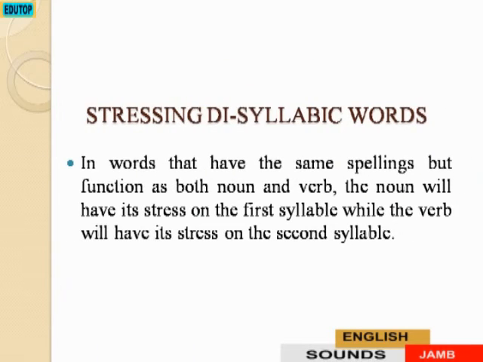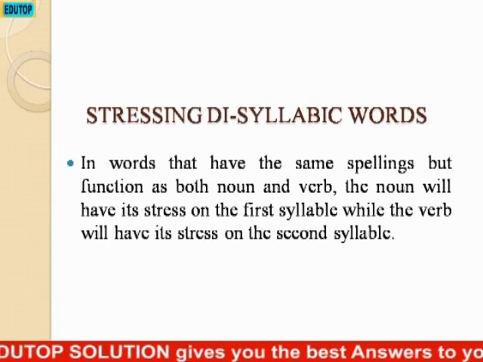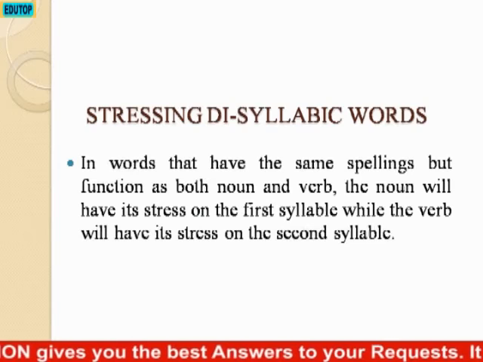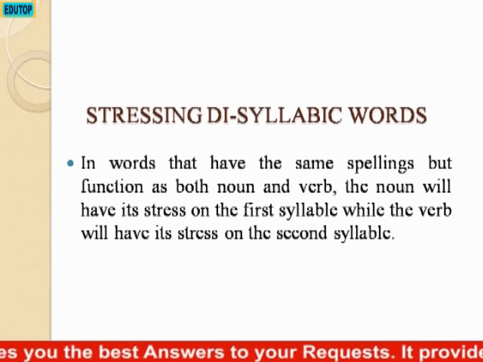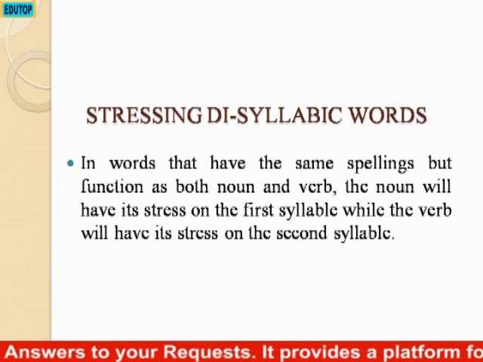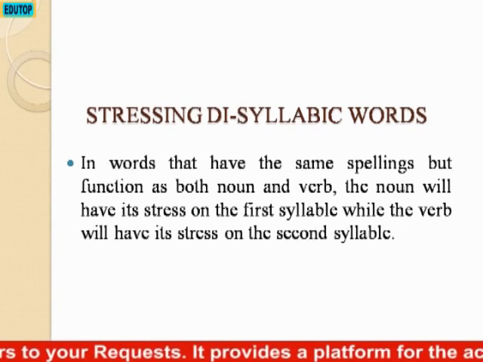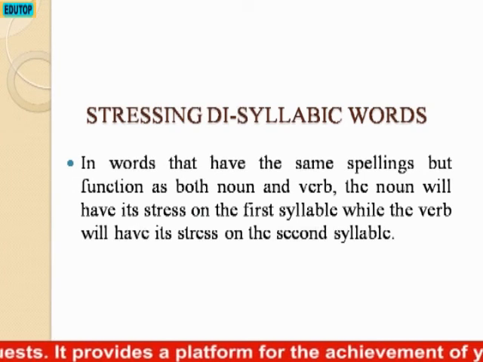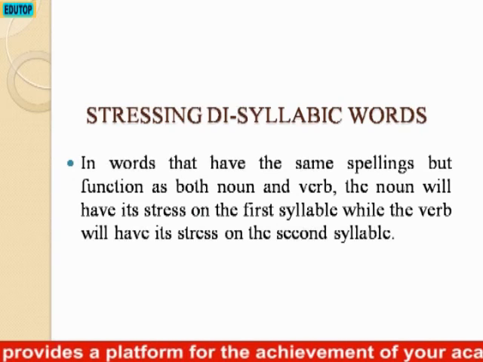Another category of disyllabic words are the verbs and nouns stress pattern. You notice that some words are spelled the same way, but they are pronounced in different ways, and they perform different functions. That is why we have them as either nouns or verbs. So when you want to stress these words, you would first identify the function they are performing in a sentence before you can decide which syllable would carry the stress pattern.